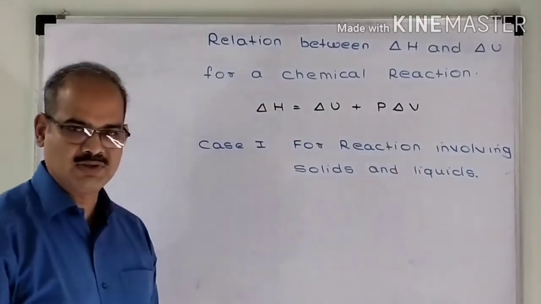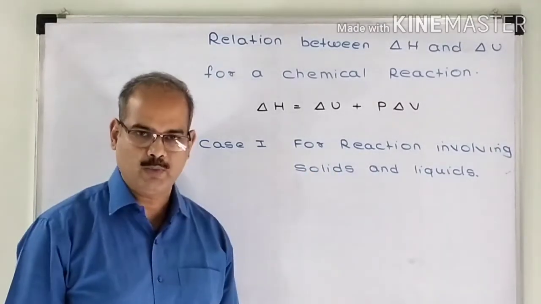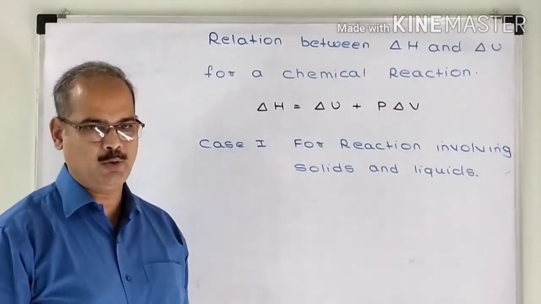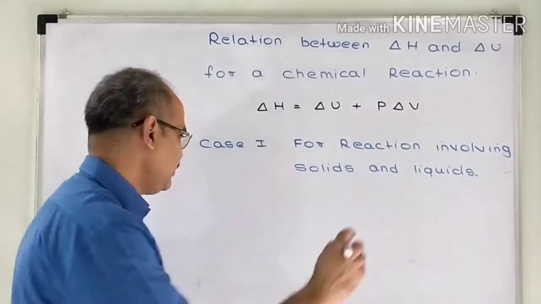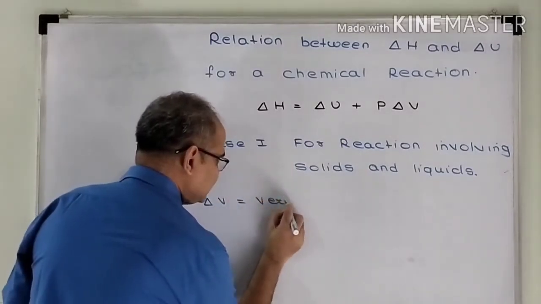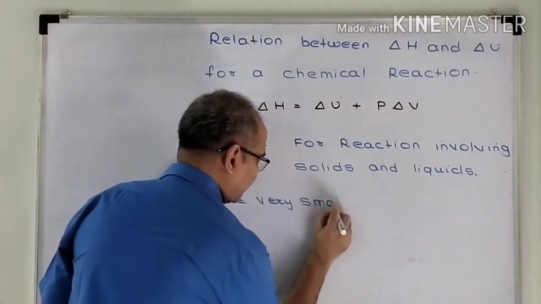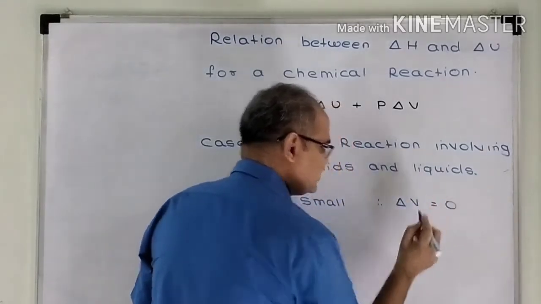All the substances involved in the chemical reaction are either in the solid state or liquid state. For solids and liquids, the change in volume is very small. Therefore, I will assume that delta V is 0.